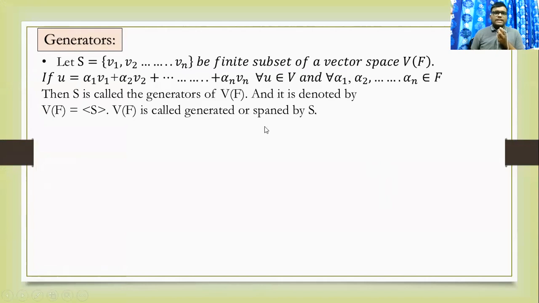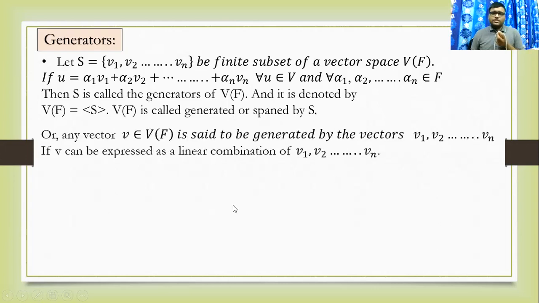In linear algebra, let S be a finite subset of a vector space V over F. If U is a linear combination of alpha 1 V1, alpha 2 V2, up to alpha n Vn, where U belongs to V, and all the scalars alpha 1, alpha 2, up to alpha n belong to the field F, then S is called the generator of V over F, and V is generated by S, equal to the span of S, and V is called generated or spanned by S.